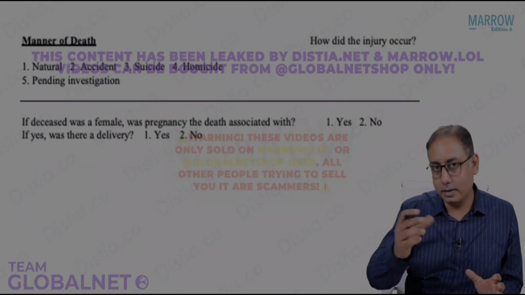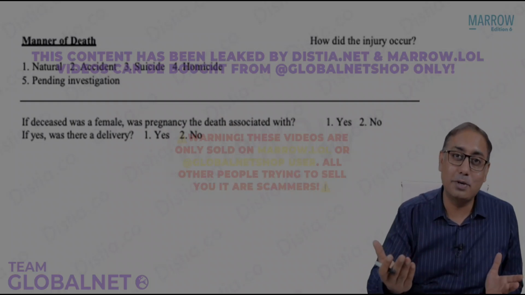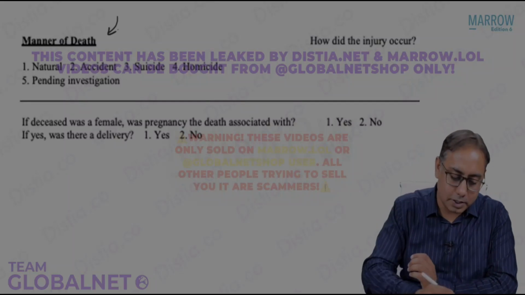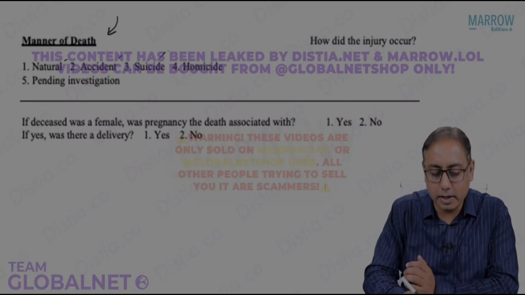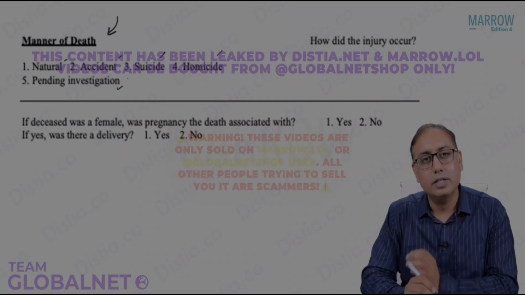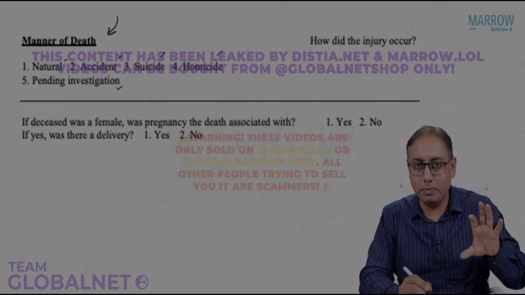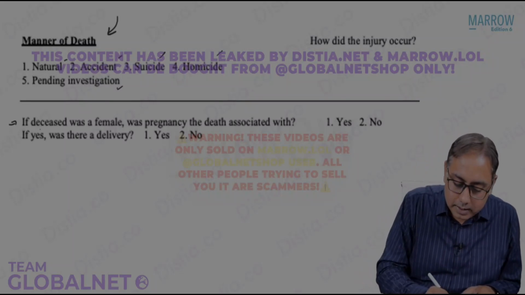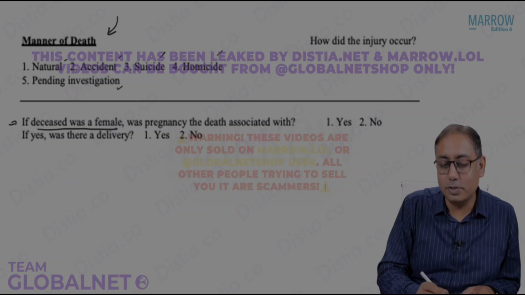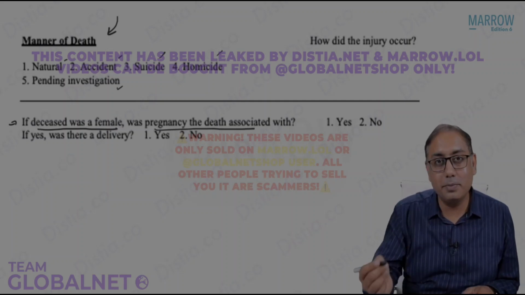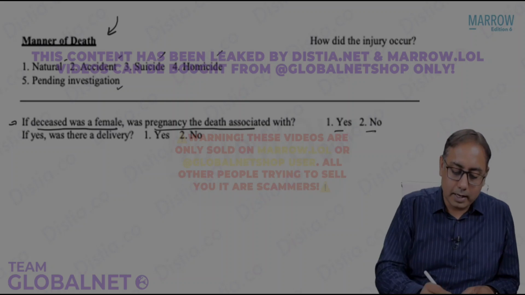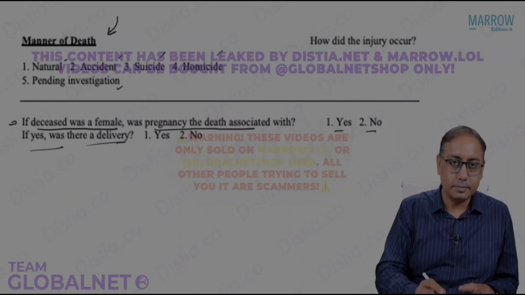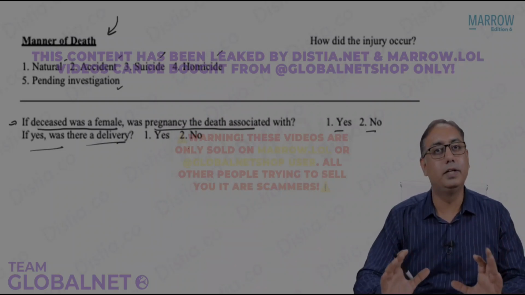Then the lower section of the death certificate talks about the manner of death. What type of death was it? Was it a natural death, accidental, suicide, homicide, or pending investigation? That is generally for the police to take care of. Then, in case the person who died was a female, was the pregnancy associated with the death? You have to answer yes or no. And if the death was pregnancy related, was there a delivery? Answer yes or no. So these are the parts of the death certificate.